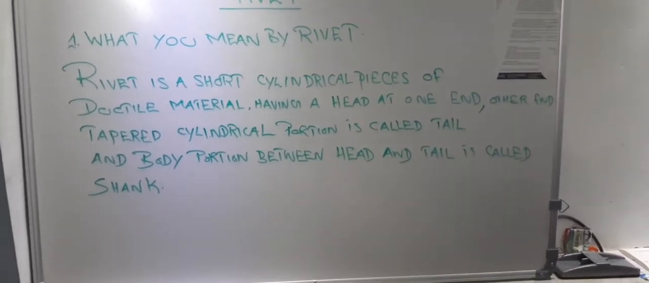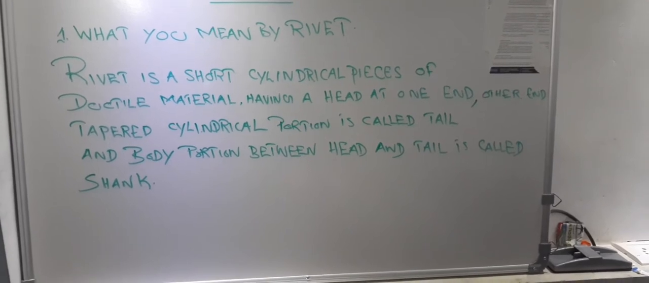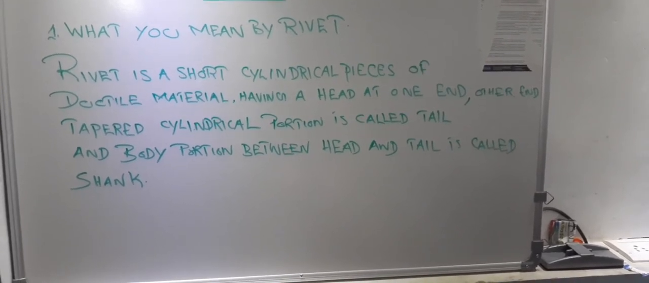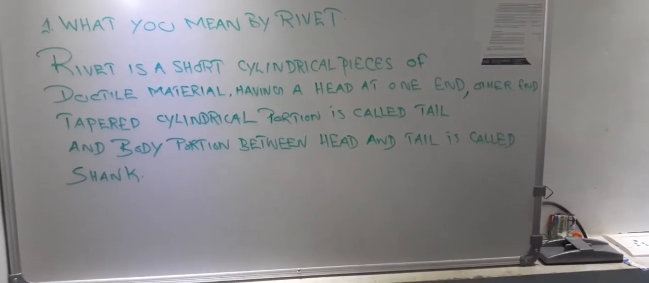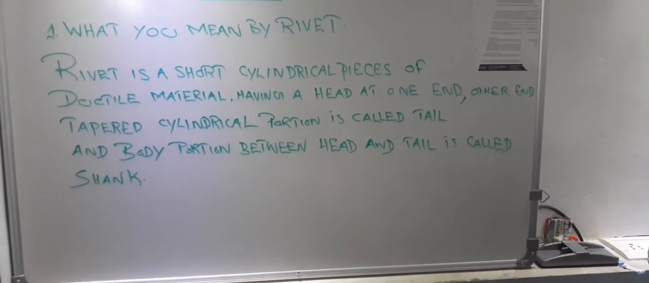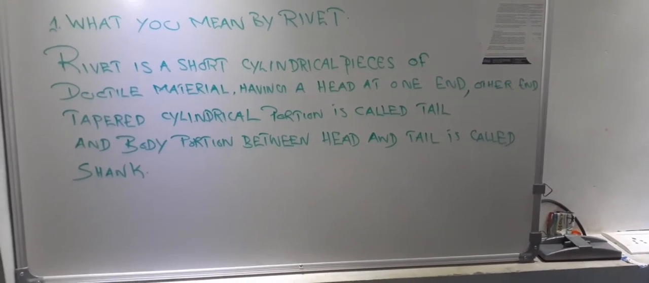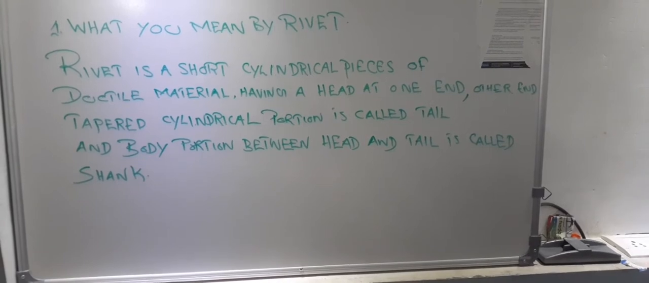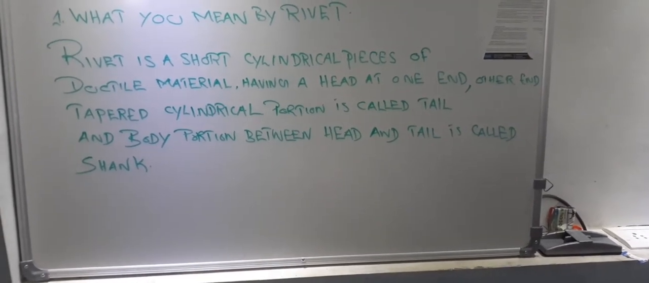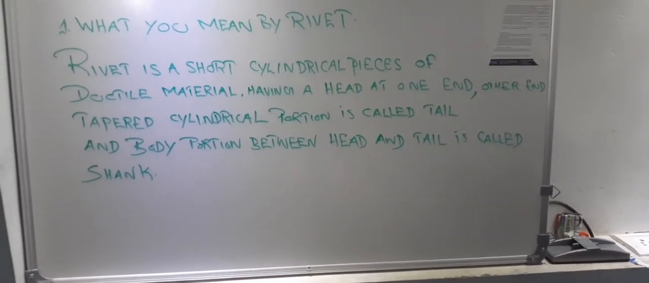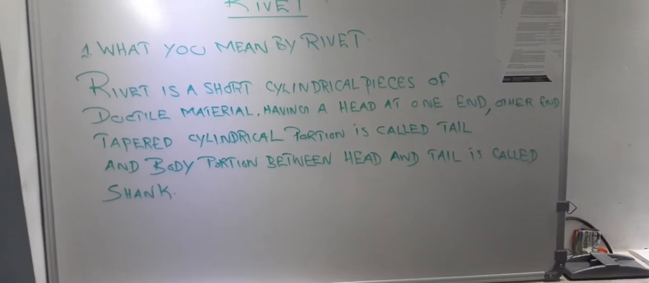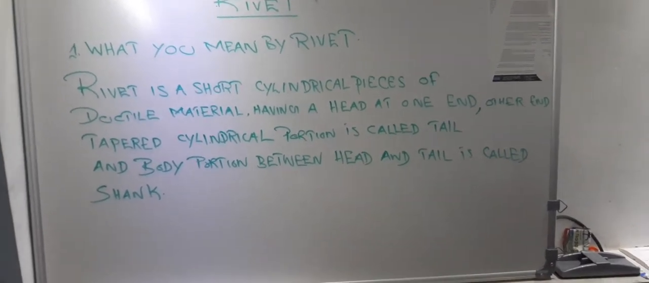Rivet is a short cylindrical piece of ductile material having a head at one end and the other end having a tapered cylindrical portion called the tail, and the body portion between head and tail is called the shank. That is one of the definitions of rivet.